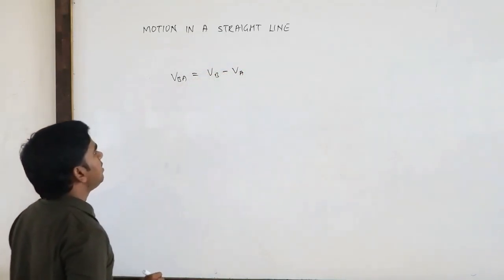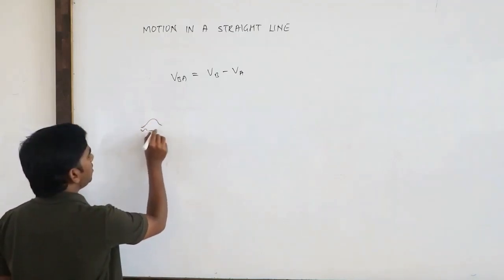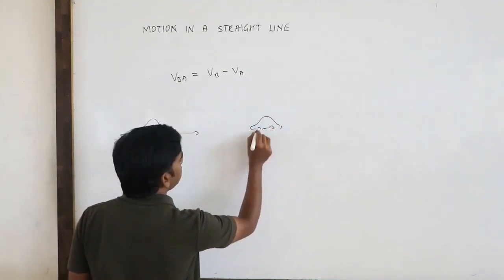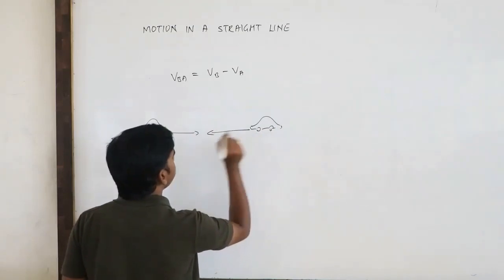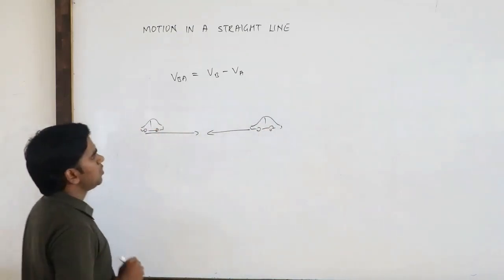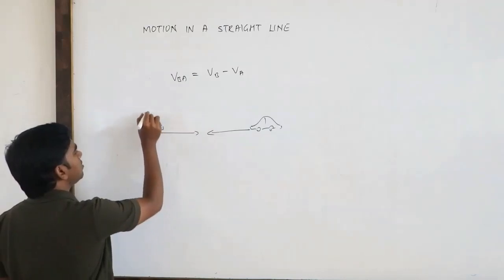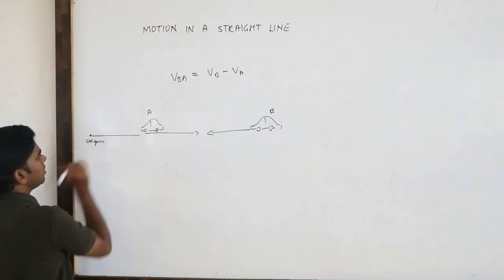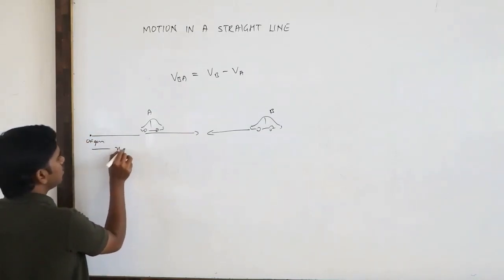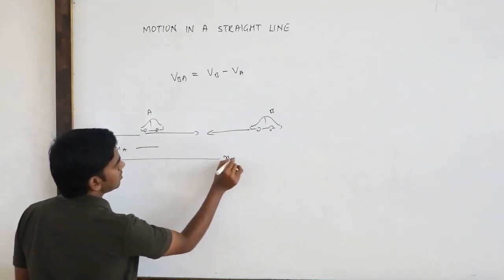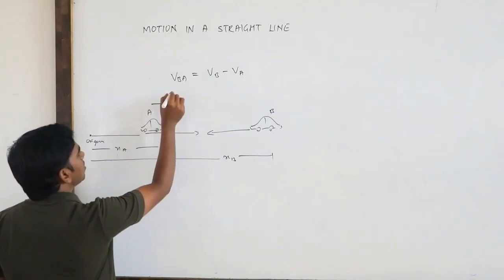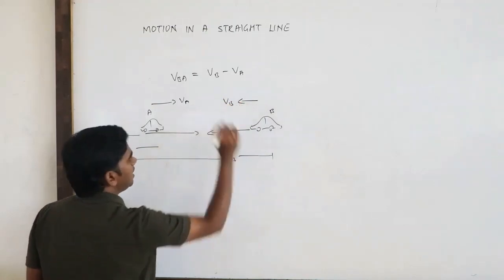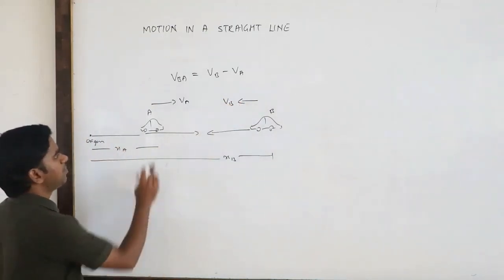Okay, so now I will change the situation. Suppose one vehicle is moving in this direction and another vehicle is moving in the opposite direction. You can take this as A and this as B, and here is the origin. A is at a distance of XA and B is at a distance of XB. This is the velocity of A, that is VA, and this is the velocity VB.